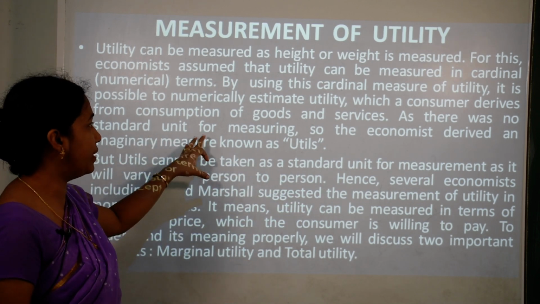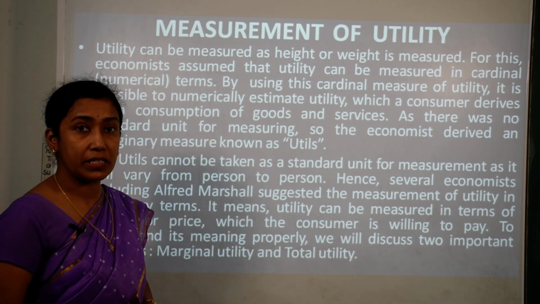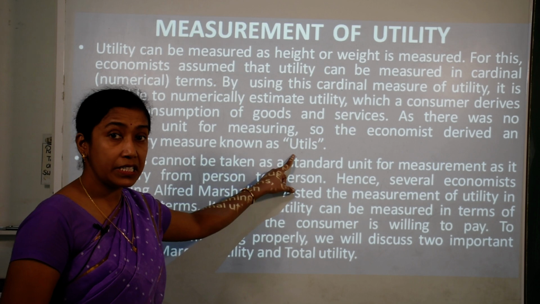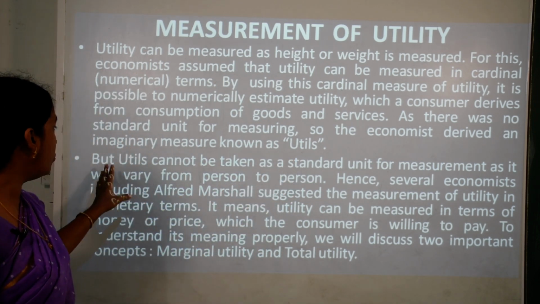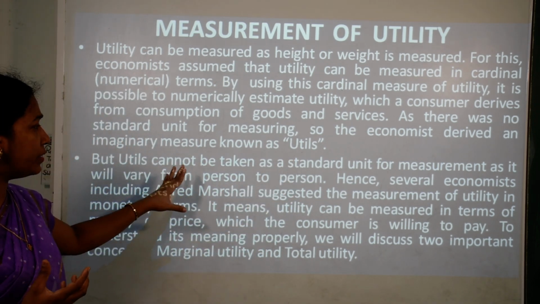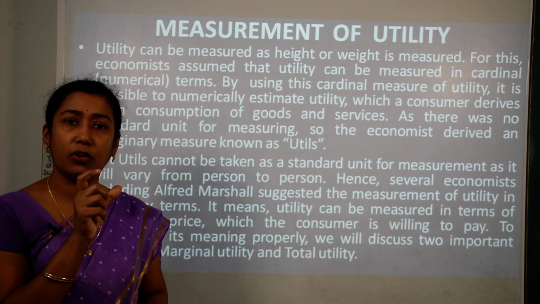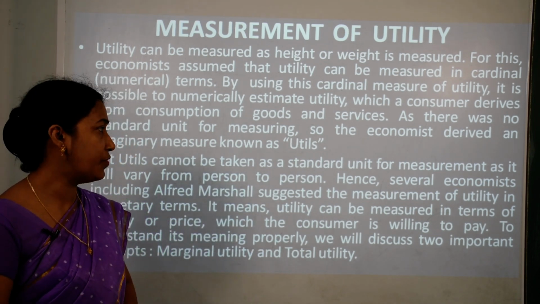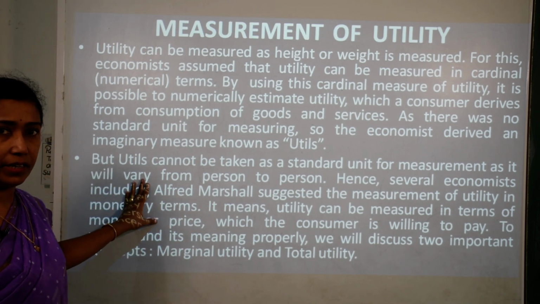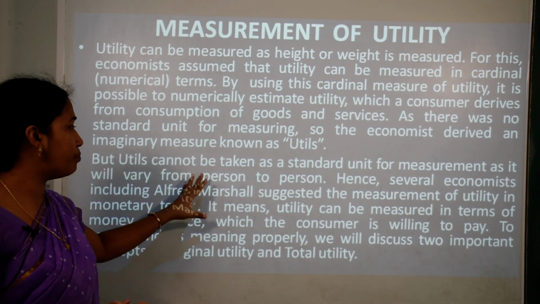As there was no standard unit for measuring, the economists derived a term which is known as utils. Okay. But utils we cannot take as a standard unit. This particular term utils we cannot take as a standard unit of measurement, as it will vary. That means it is changing from person to person.